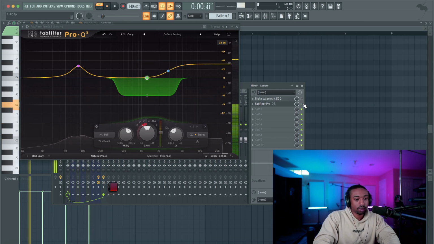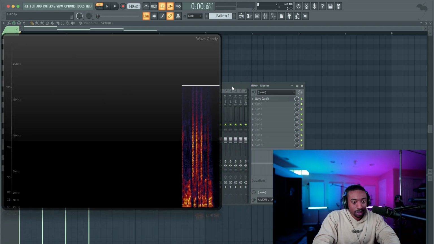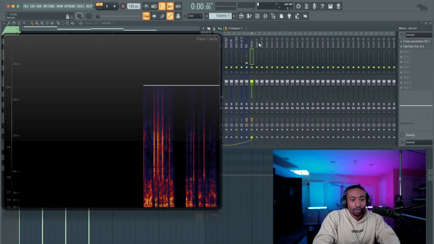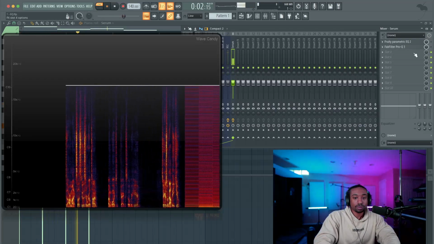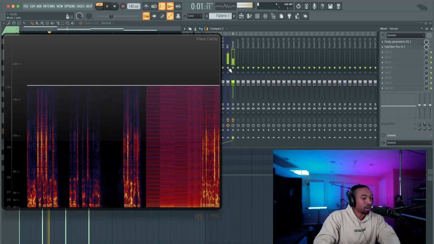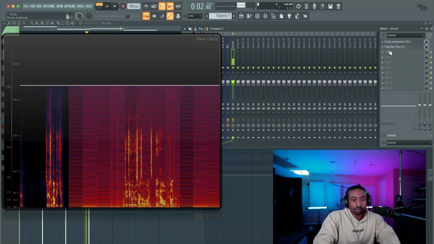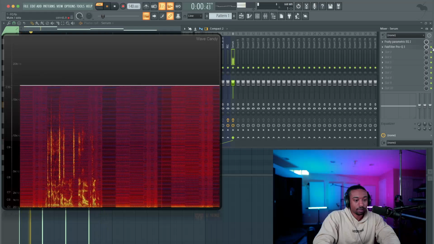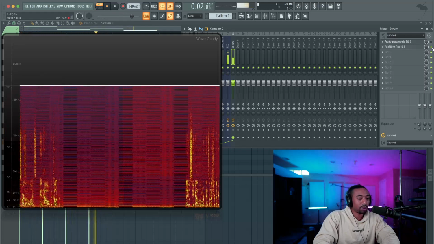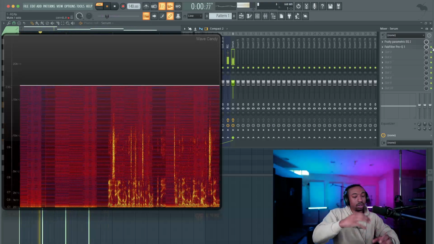So here's without. And here's what I want to show you, the wave candy, so you can see visually what's happening to the harmonics. So let's do this in real time. I'm going to drag this over here. So here's without the EQ. I want you to take a look at those horizontal lines and the color of them. Now you'll see it got a little more dense. I'm not sure if that picks up on camera, but the top end got a little more red and the bottom end, you see it got a little darker. Let's do that again.